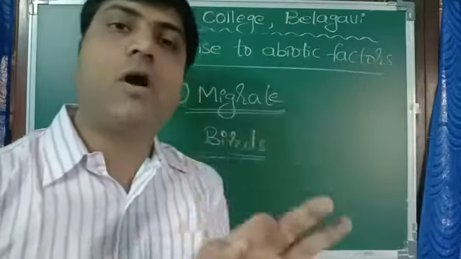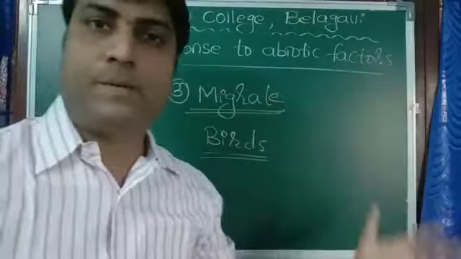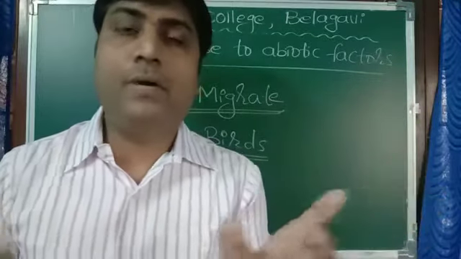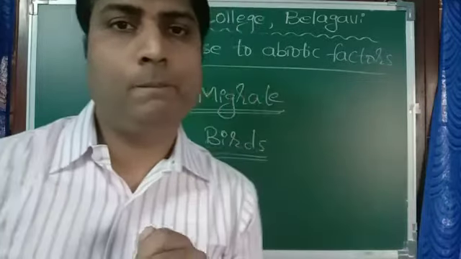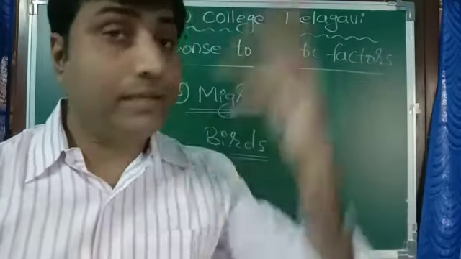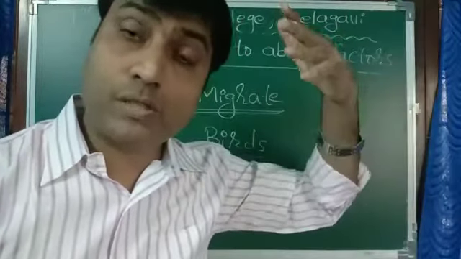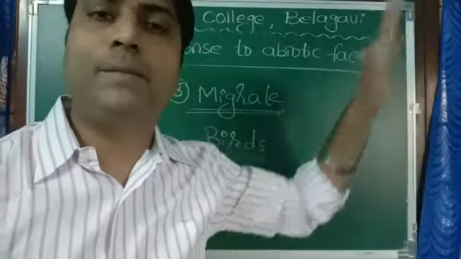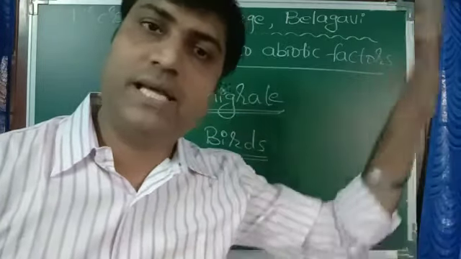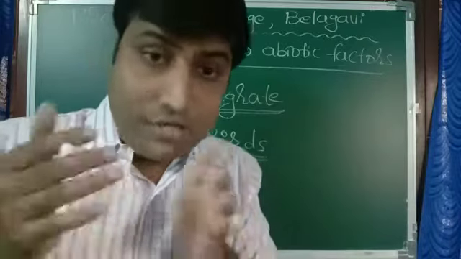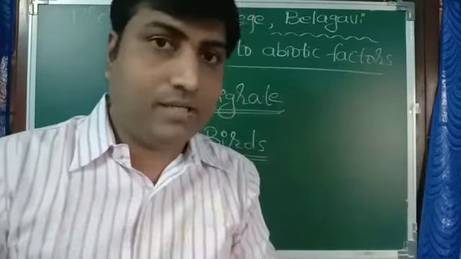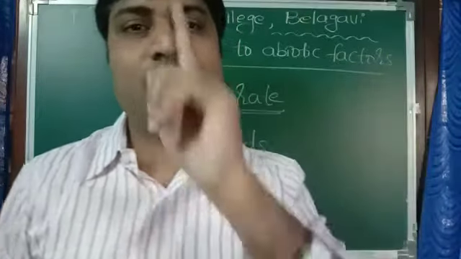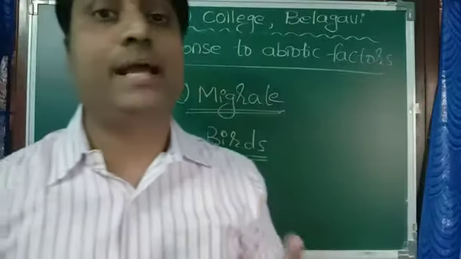And migration is commonly seen among birds. Say there is a place where during winter there will be a lot of cold, and birds cannot tolerate that. Then what do they do? They just leave that place. They travel, that means they migrate, sometimes thousands of kilometers away, and they occupy a place where the condition is favorable. They stay there for a few months, and when their original place becomes favorable, they come back. This mode of response is known as migration.